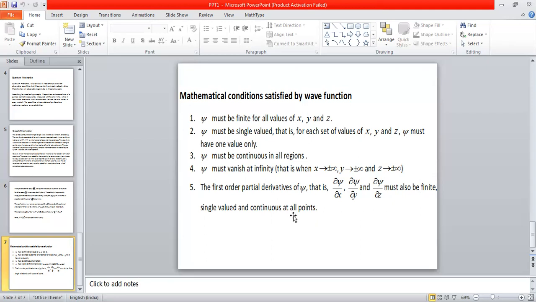So these are some of the important mathematical conditions satisfied by the wave function. We expect the wave function of a particular physical system to follow all these mathematical conditions. A wave function which satisfies these conditions is called a well-behaved wave function. So in physics, we entertain those wave functions which are not only physically well-behaved, but also mathematically well-behaved, in the sense that they satisfy all these mathematical conditions.